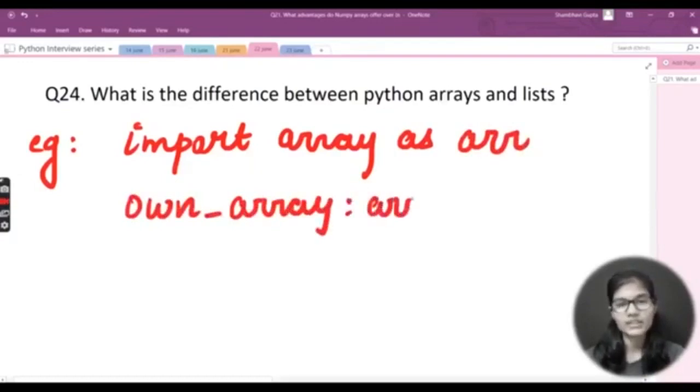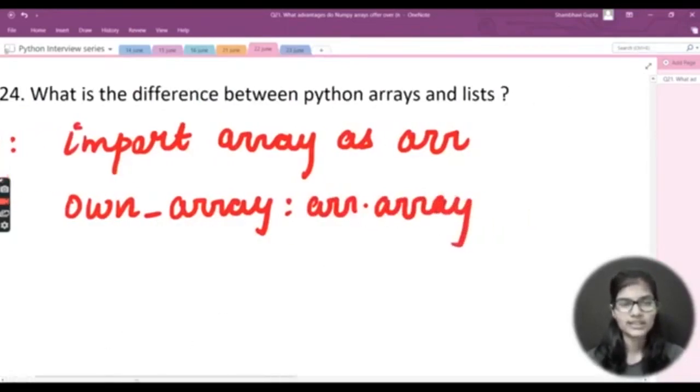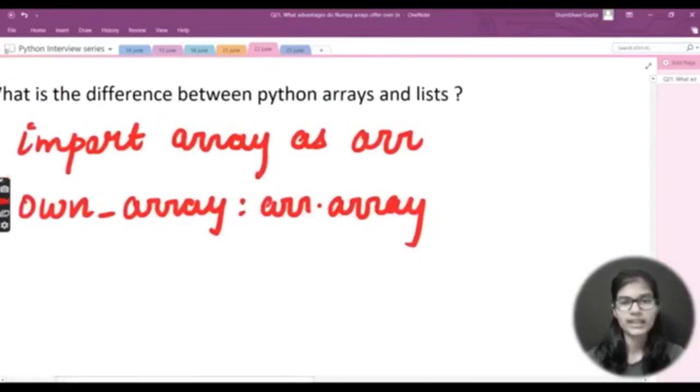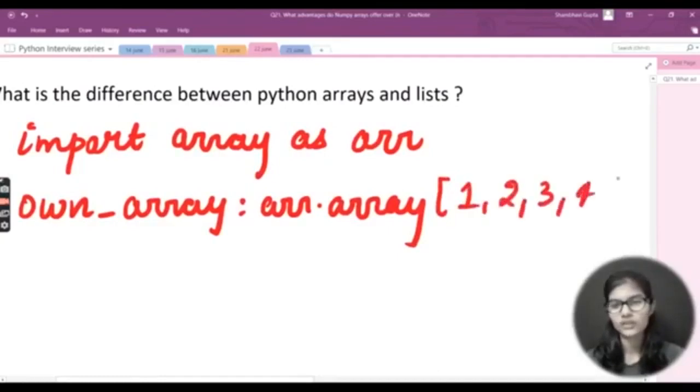In that I'll be storing arr dot array, where the A would not be capital, it would remain small. This arr is the short form which I have given to the array module, and this array is my function. Let's say my values are 1, 2, 3, 4. Let's say these are the numbers which I have just stored, right?